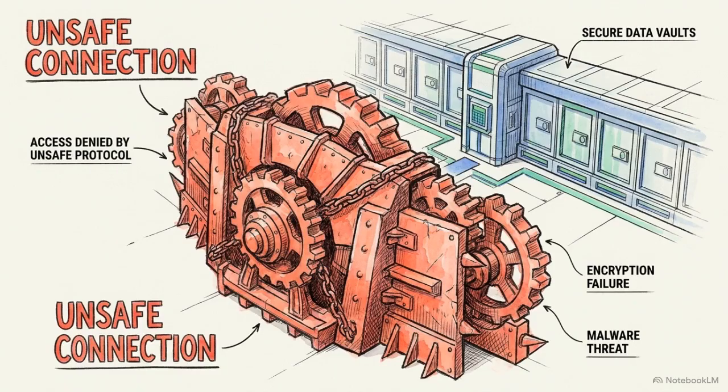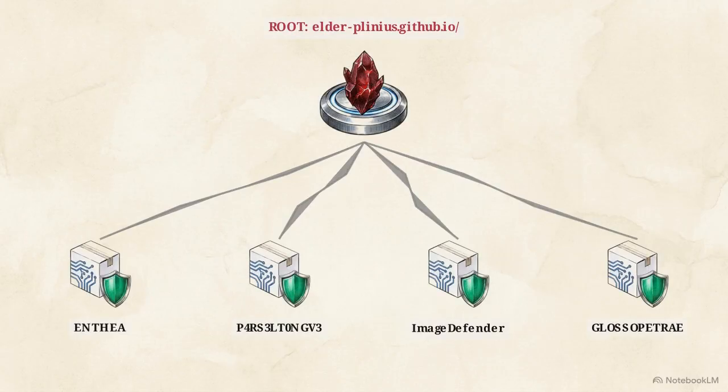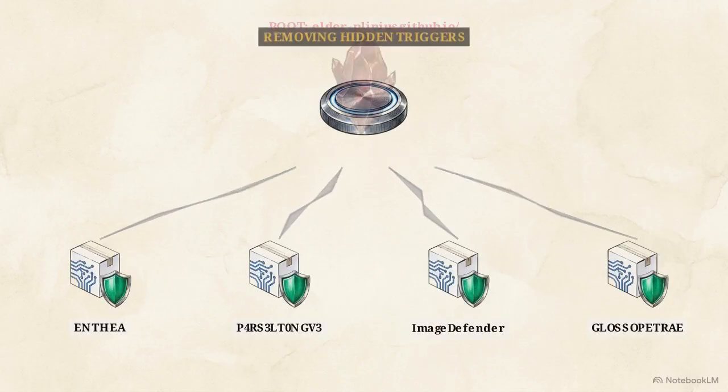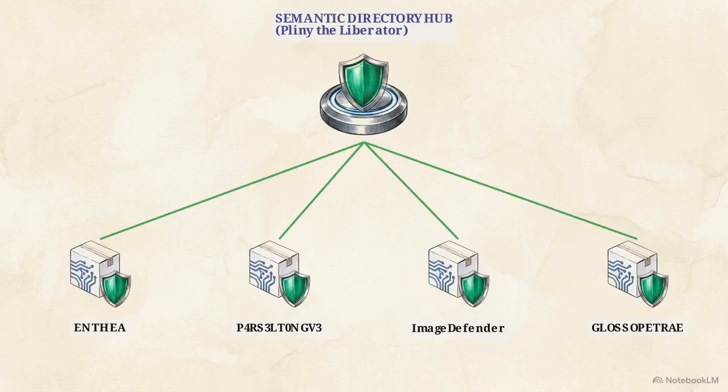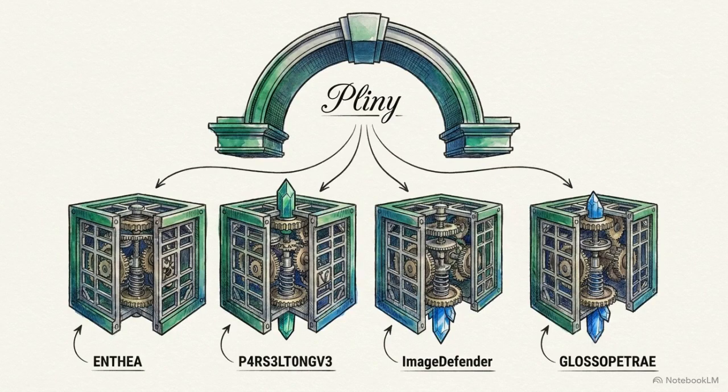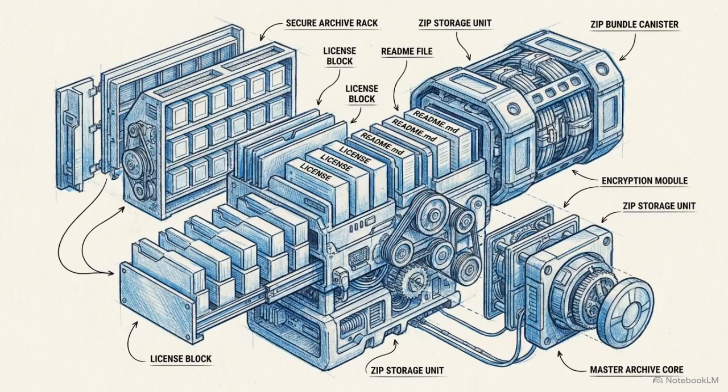The primary consequence here is reputational. Unsafe behavior at the root level materially degrades trust in the legitimate technical research hosted beneath it. Remediation requires immediate structural surgery, excising the hidden triggers, purging the typo-squatted payloads, and removing the deceptive DOM elements. A brand normalization strategy is essential, transforming the root into a safe semantic directory that unifies the Pliny identity across all projects. Adopting the rigorous publication hygiene seen in the Glossopetrae repository across the entire domain would ensure stable auditing